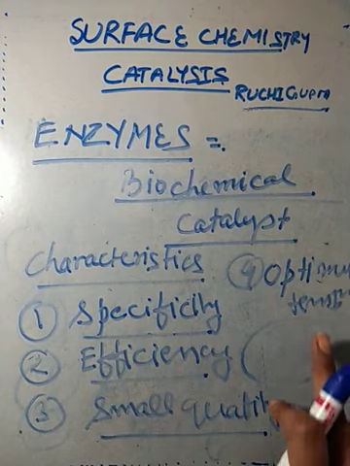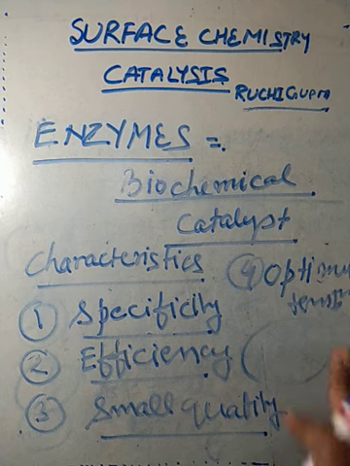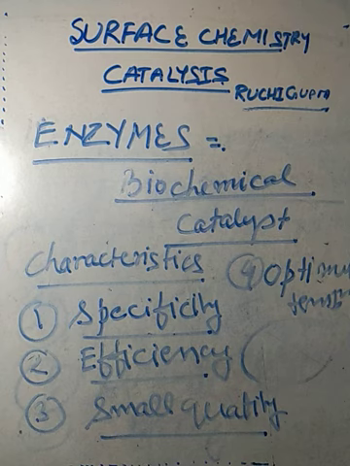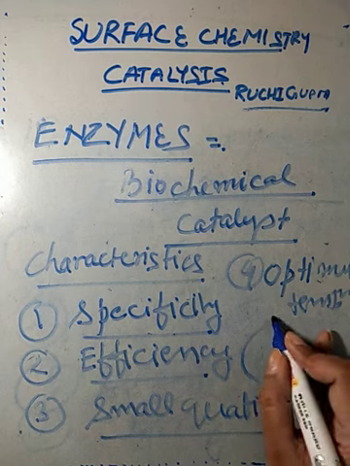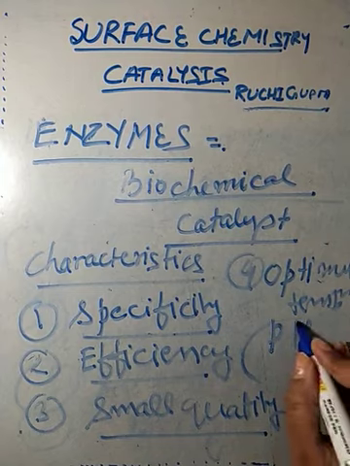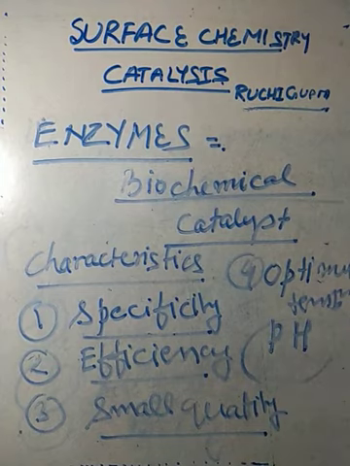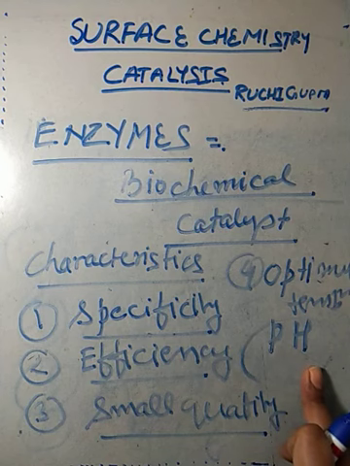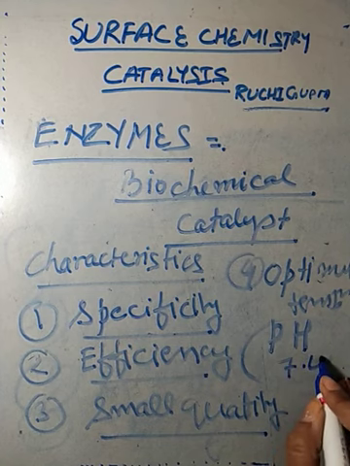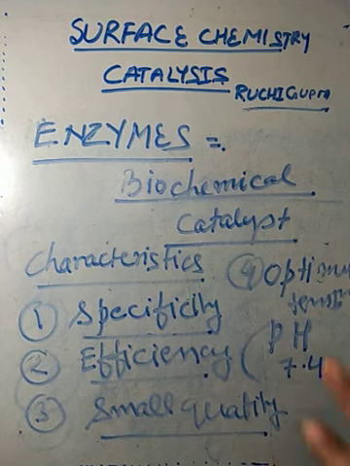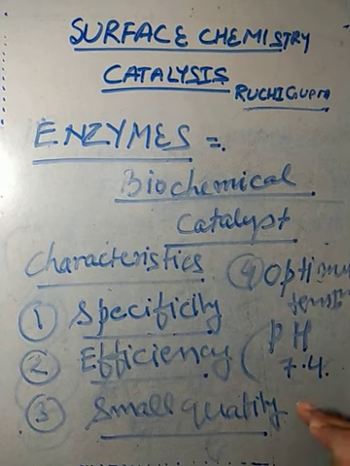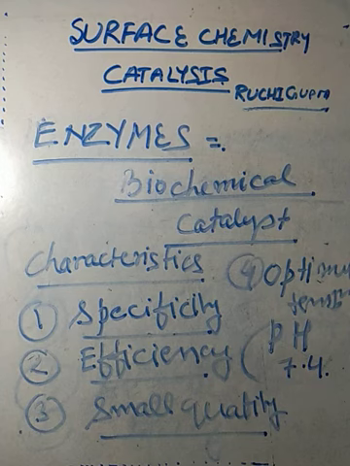Enzymes always work at an optimum temperature, which is 37 degrees centigrade, and also at an optimum pH, which is 7.4. At this temperature, which is the body temperature, and this pH, the enzyme shows its highly active state.